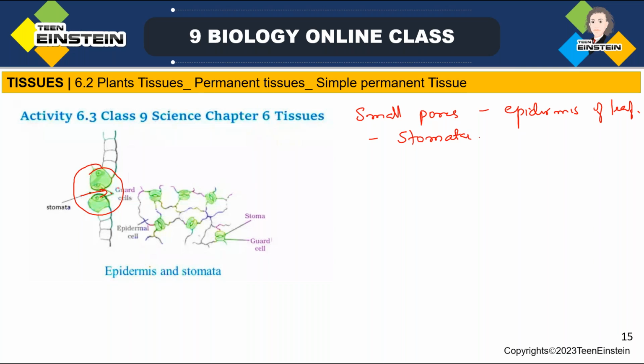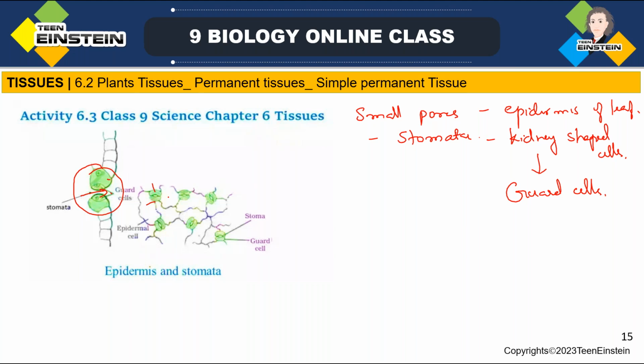Here you can see the stomata has two kidney shaped cells which are called guard cells. Guard cells are guarding that stomata, that pore.